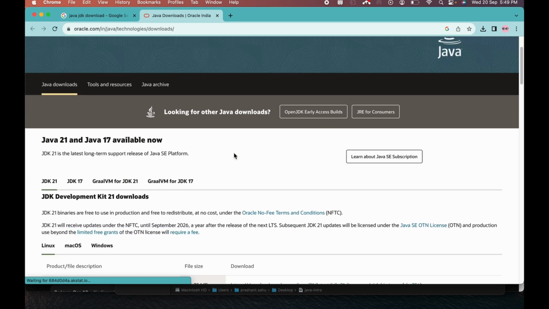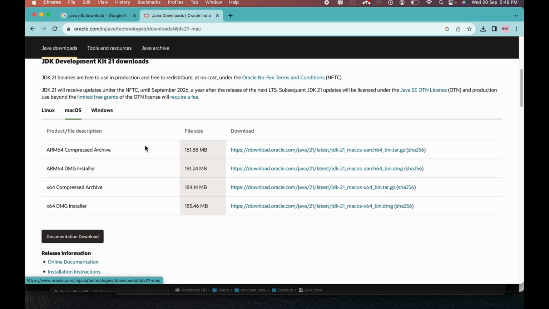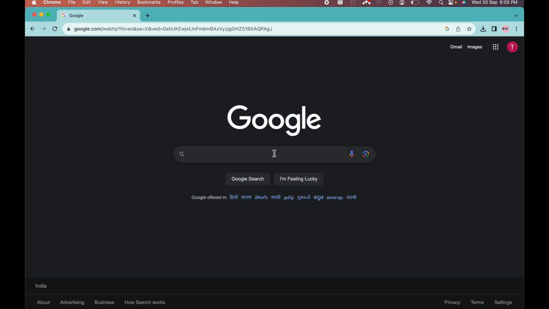So then you need to come down and select whichever operating system you're using. Since I'm using Mac, I will use Mac OS, and click on the link, and the download will start. After the download is finished, you need to install it, and Java will be installed in your machine. And install an IDE.